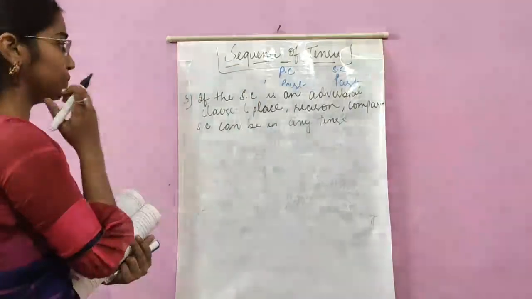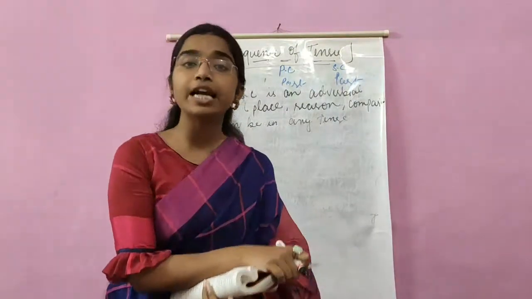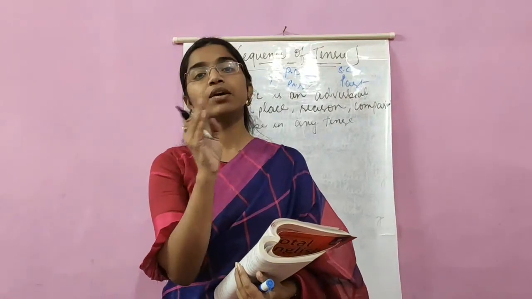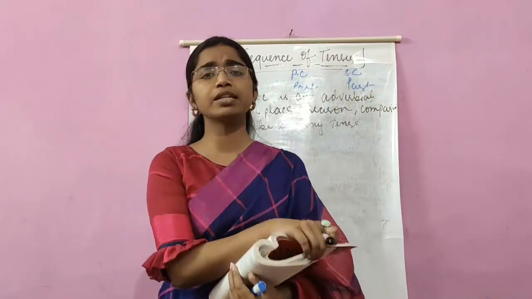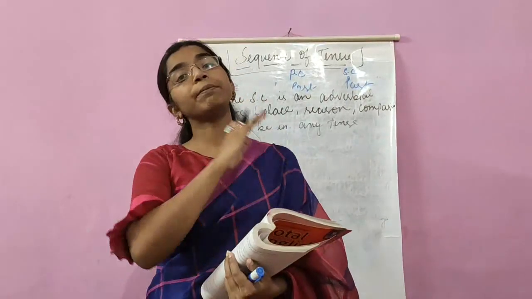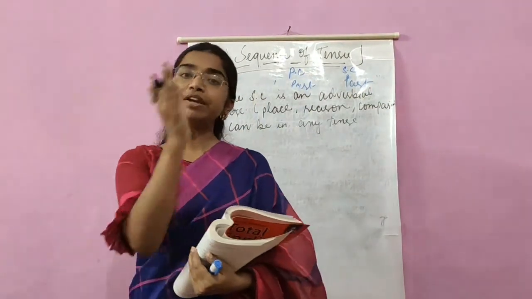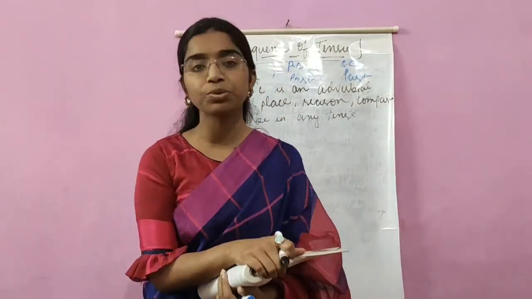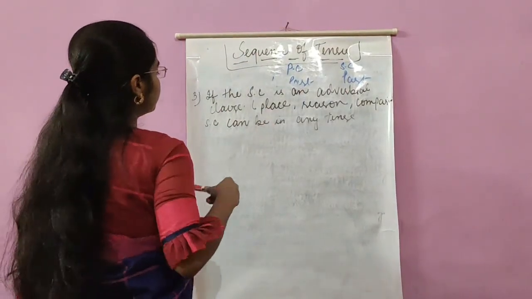Let me repeat the rule for you. The rule says that if the subordinate clause is an adverbial clause and it tells about the place of action, reason of action, or comparison, then in that case the subordinate clause can be in any tense depending upon the sense of the sentence. Even if the principal clause is in past tense, it's not mandatory for the subordinate clause to be in past tense. We'll understand it better with the help of an example.